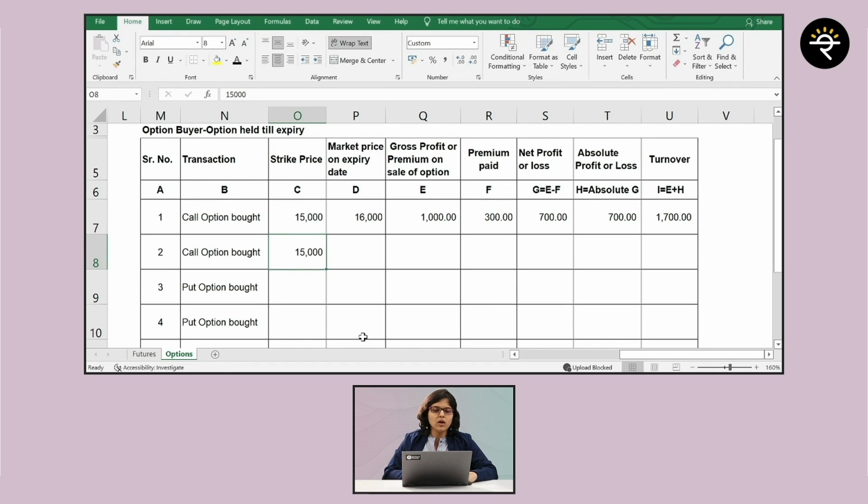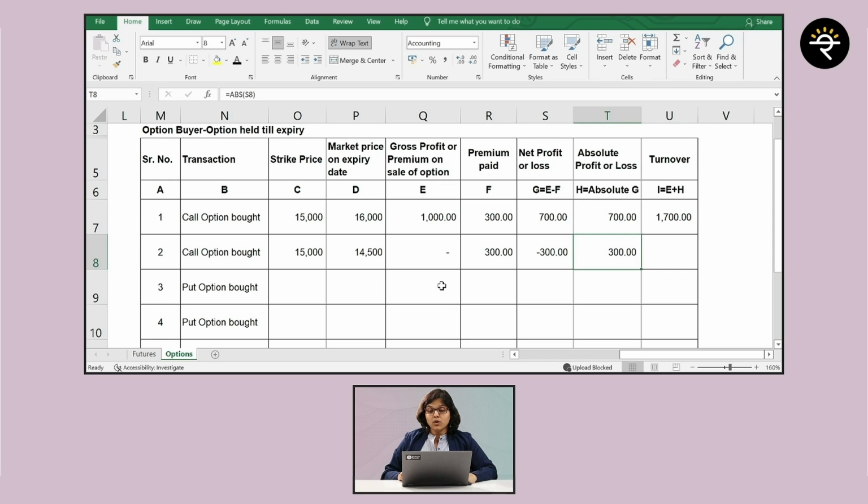Going ahead with the next one, call option you bought at 15,000, assume you paid a premium of 300. What happened on expiry? Market went against your direction, it went down to 14,500. Are you going to execute the contract? Answer is obviously no. So here you will see a dash. Now how much will be the net profit or loss? Nothing, whatever premium you have paid, that is 300 rupees. So what will be the absolute profit or loss? That will be nothing but 300.